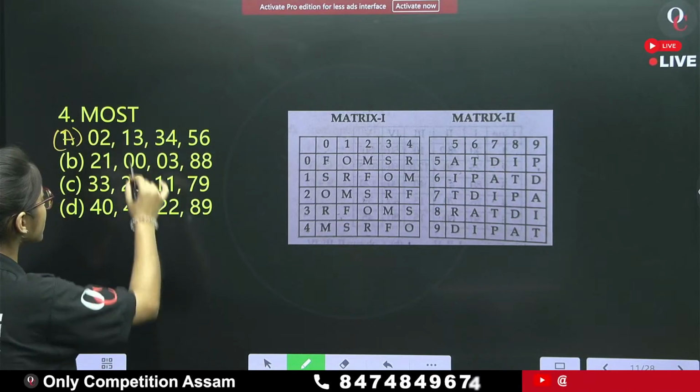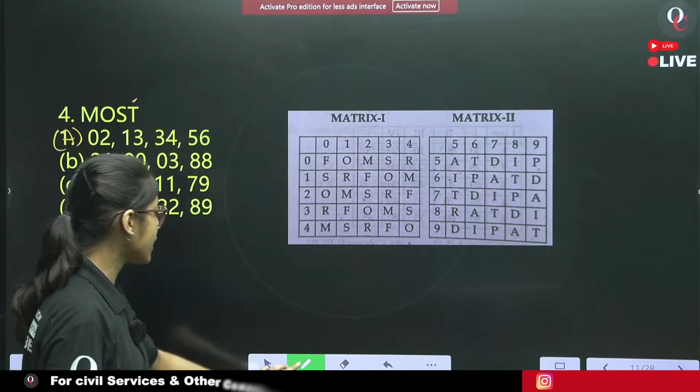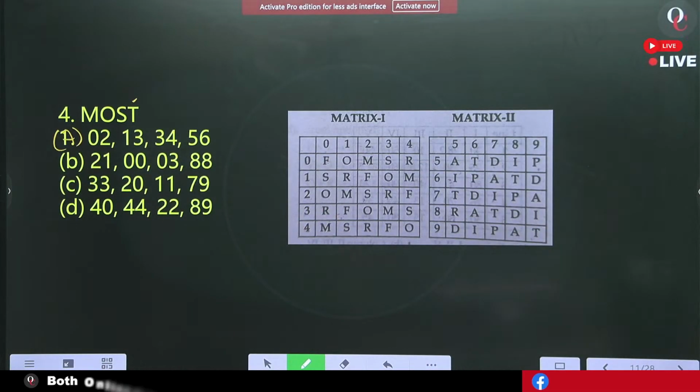Now, start from option number A and T. This particular question you have to solve. Question number 4.